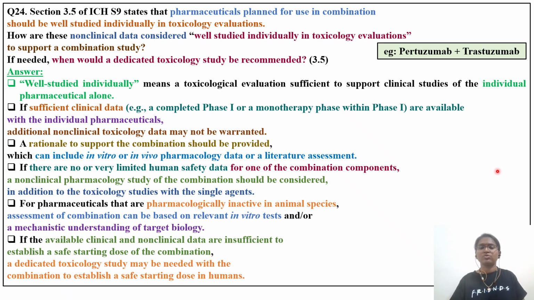Okay, so if you see in the market, one example of this FDC is pertuzumab and trastuzumab, which are used in the case of breast cancer. So one of them might be enhancing the activity of the other drug. So like that, you have to go and check in the literature for more such combination drugs which are used in cancer treatment.